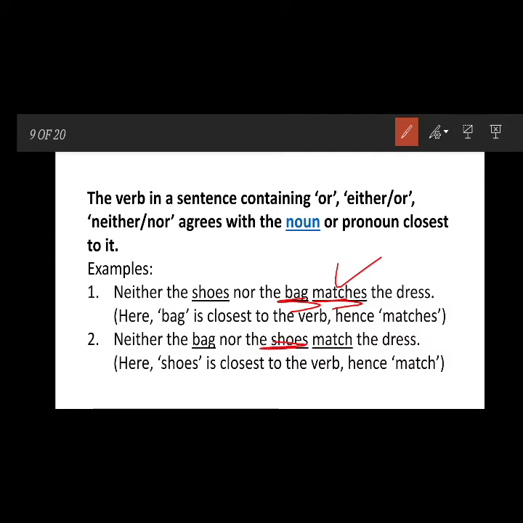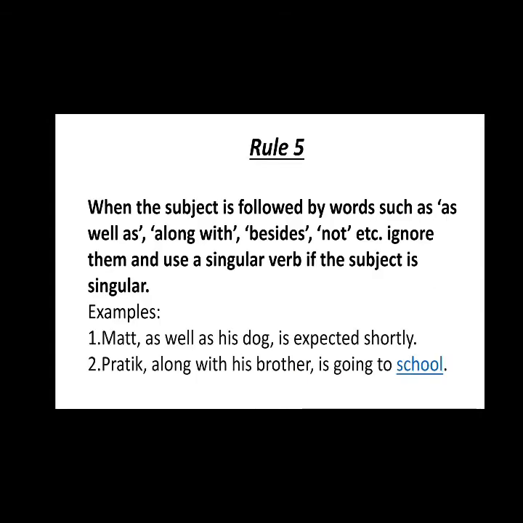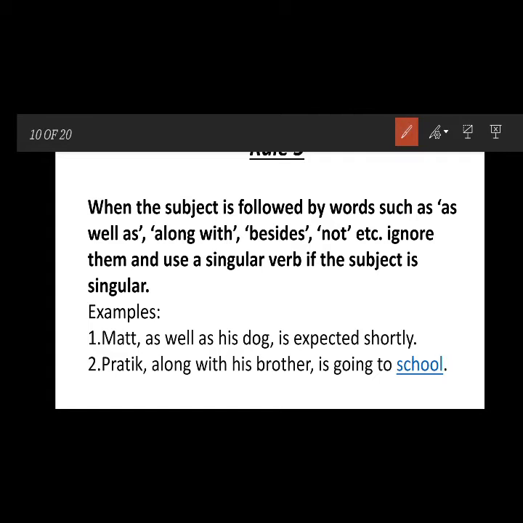And the shoes is a plural. So that's why we will use a plural verb. Rule 5. When the subject is followed by words such as as well as, along with, beside, not, etc., ignore them. Use a singular verb if the subject is singular. Like here you can see, Matt as well as his dog is expected shortly.